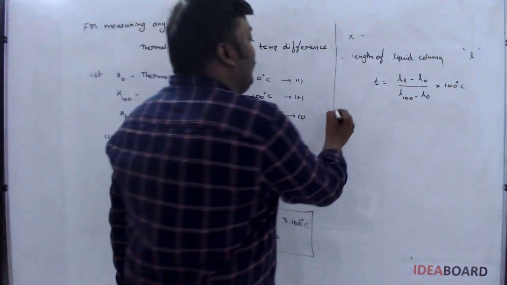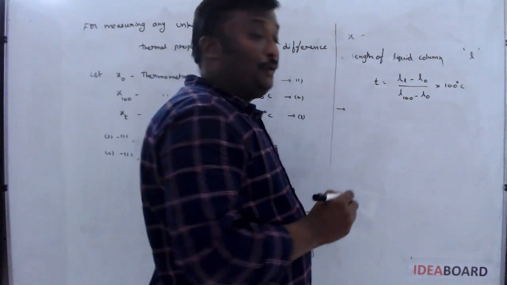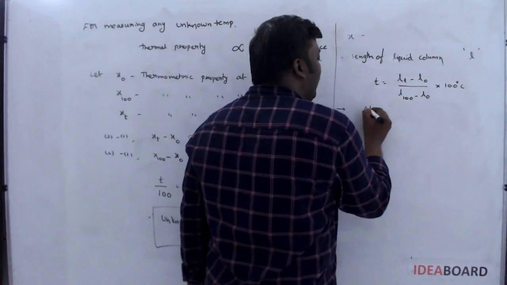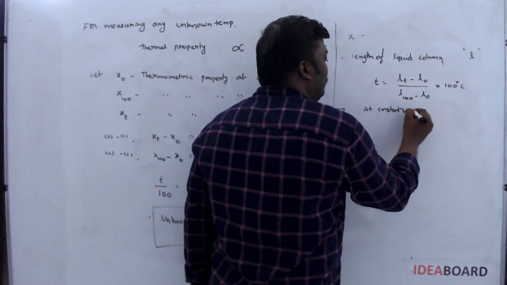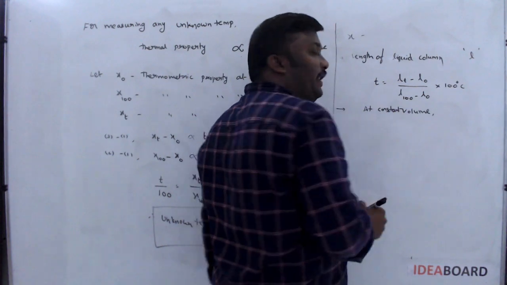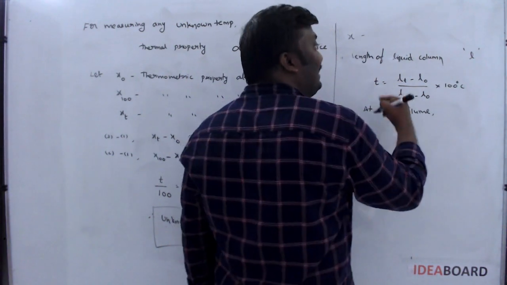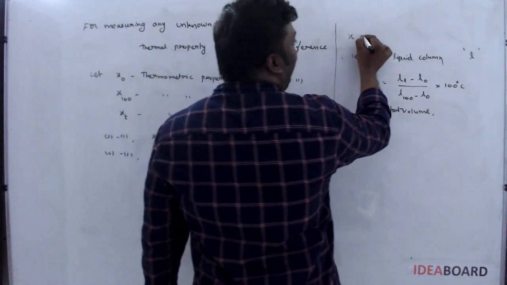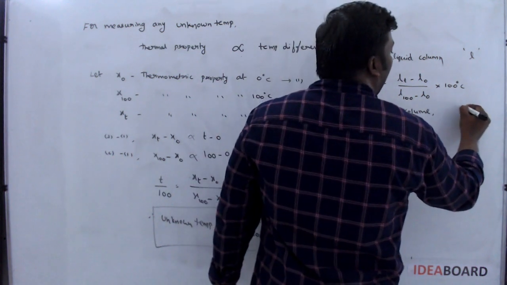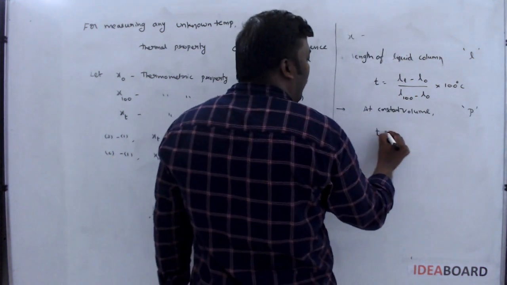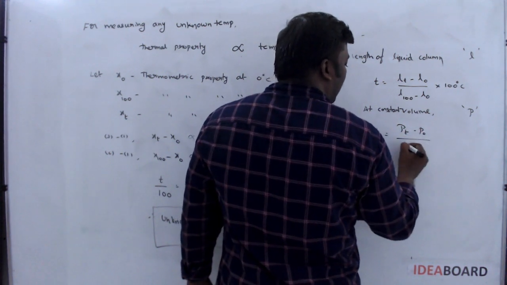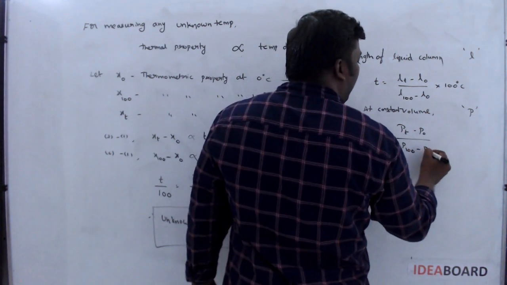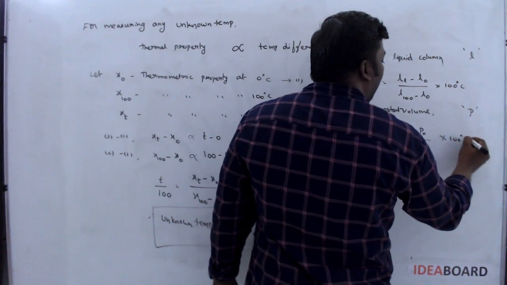Okay. Sir, if they give pressure values at constant volume, then instead of x, you should write P. Then what is the formula for unknown temperature? Pt minus P naught by P100 minus P naught into 100 degrees Celsius.